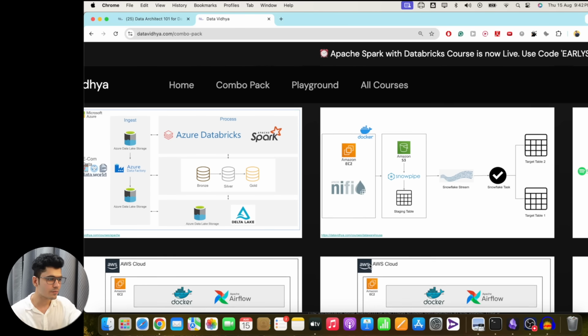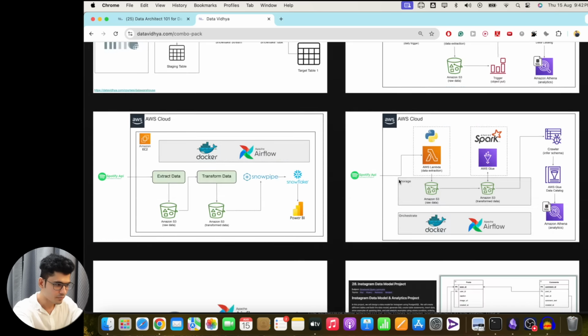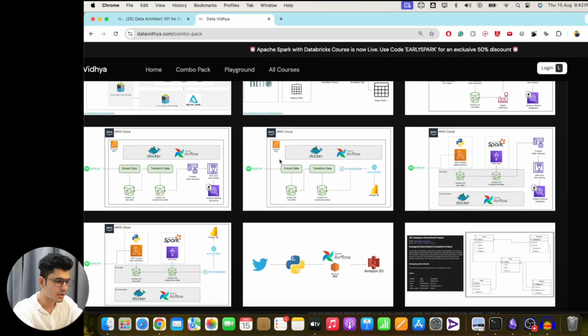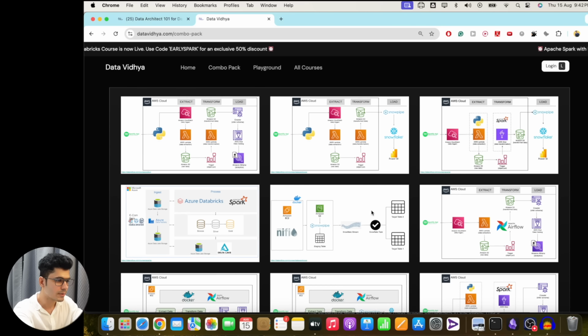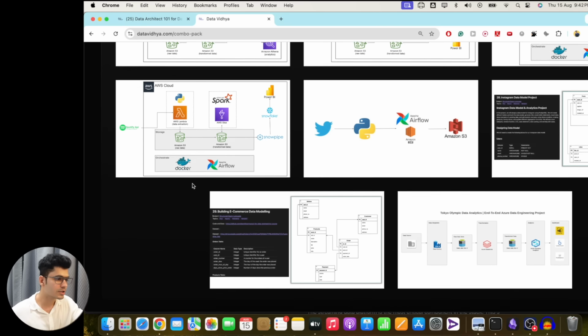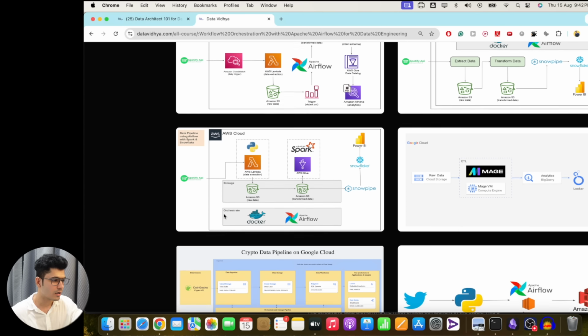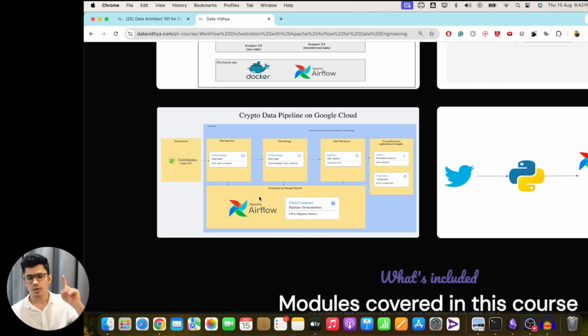Like this, you will also get projects on Apache NiFi and real-time data streaming. There's one project on Twitter data analysis, which is also available on YouTube. There is a project available on GCP also. There's one project on Azure. Let me just show you over here. Yeah, this is a crypto data pipeline project available in the Apache Airflow course. So you will learn about Azure, you will learn about AWS, and you will learn about GCP just by doing these 5 courses.